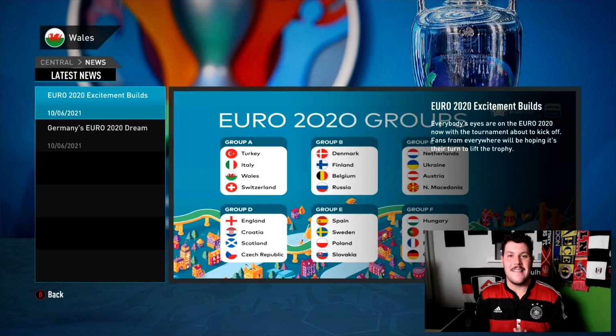Those are all the players that have been kicked out of Euro 2020. What I've done is I've replaced them with whatever position they play. So if they're a striker, I've replaced them with the next highest rated striker in the squad, like in the selection screen. That's what I've done. So I've removed certain players from the selections and selected the next highest rated player. But with all the formalities out of the way and everybody knowing where every team stands, let's get into it and simulate through the entire group stage.